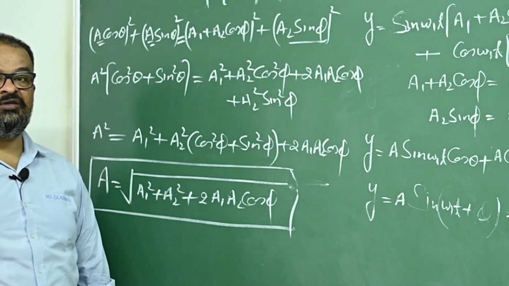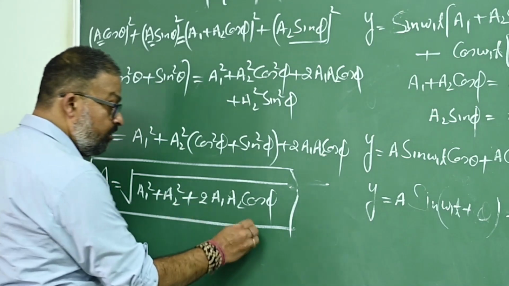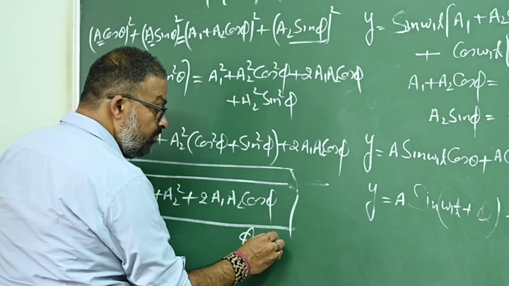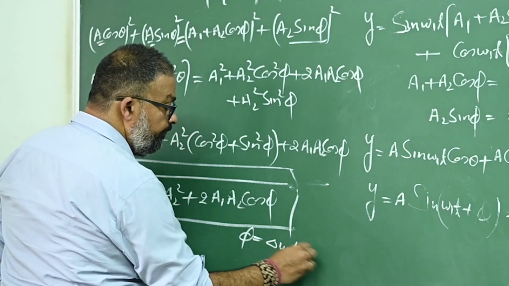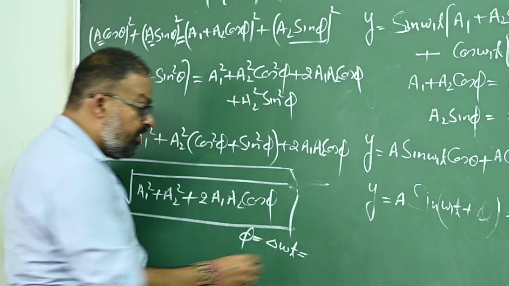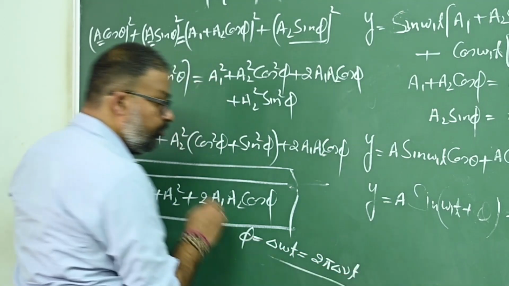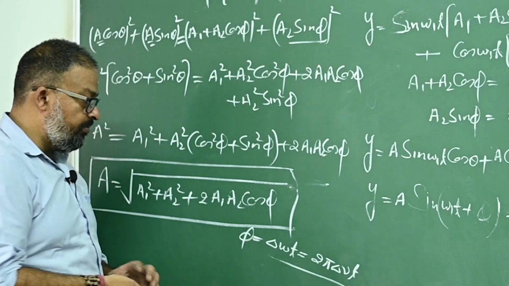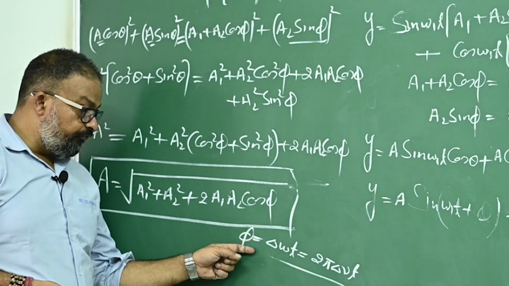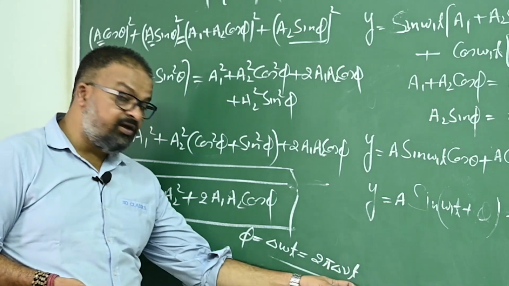But there is a problem, that this phi is not a constant. Phi is how much? Delta omega t. This delta omega can be written as 2 pi delta nu into t. Am I right or not? Now tell me, this phase difference phi will change with time.